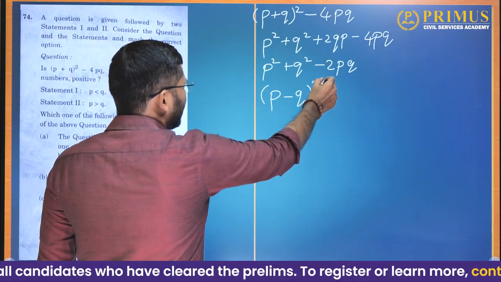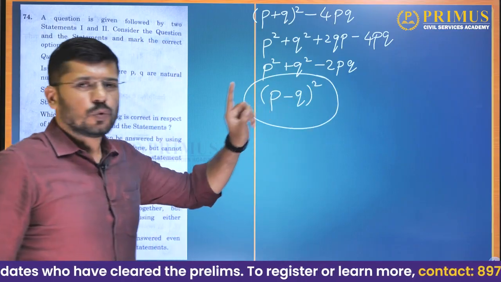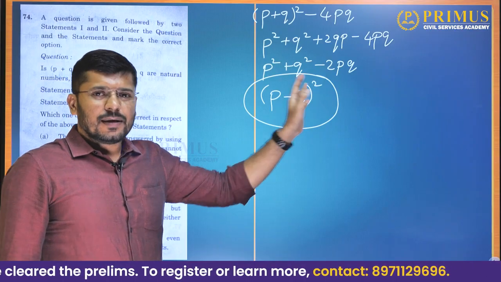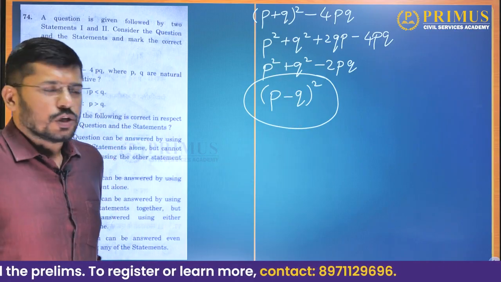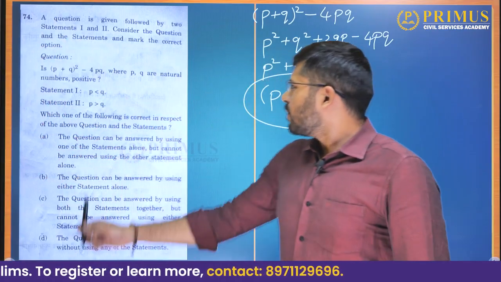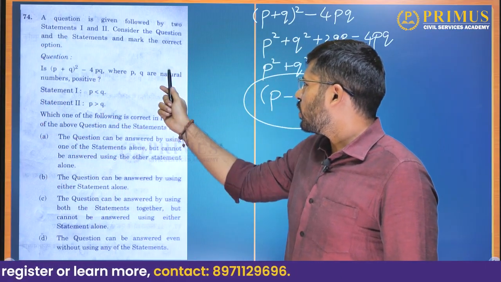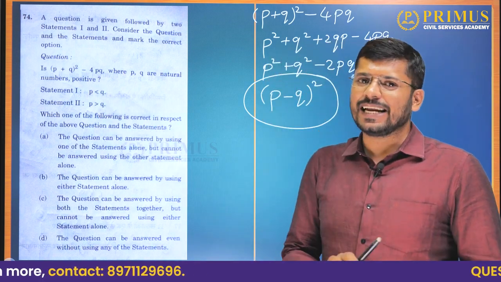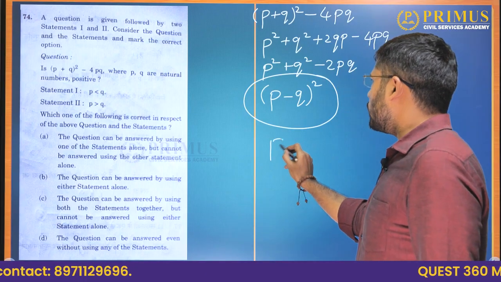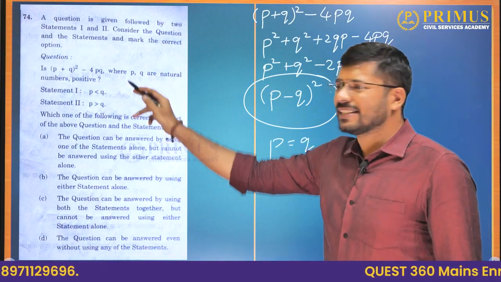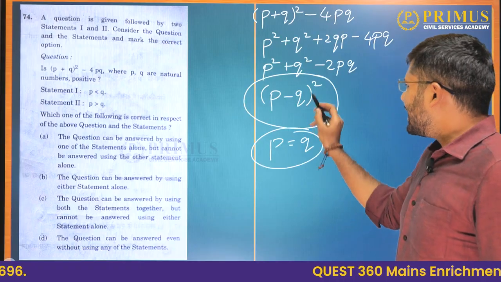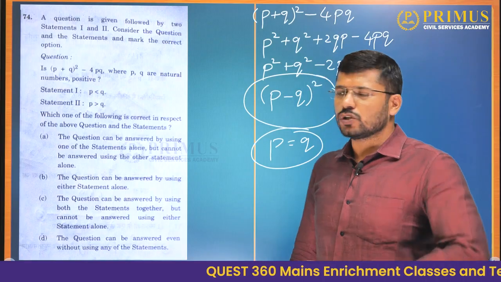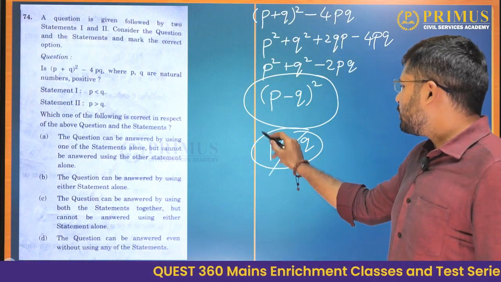Now this is the given expression actually. Now is this positive or is this negative? When something is squared, the sign will always be positive. So is (P plus Q) whole square minus 4PQ, where P and Q are natural numbers, positive? Yes, but there is an exception. When P is equal to Q, they have not told us that P and Q are distinct. If P is equal to Q, then (P minus Q) whole square will be 0. But 0 is not a positive number. It is neither negative nor positive. So the only exception is P is equal to Q.